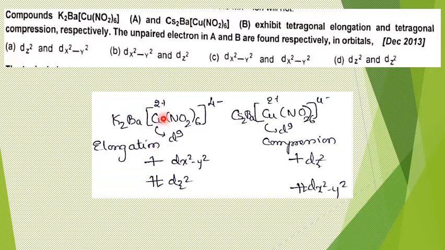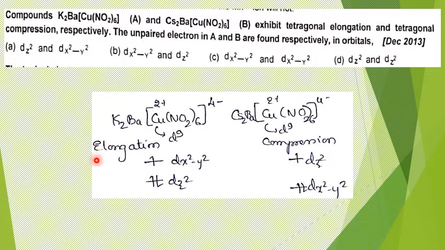Now first, before going to this, you should identify this to be a Cu2+ system. Say this is K2, and B8 is in 2+ oxidation state. Totally this makes 4+ charge, therefore this should be 4 minus. This is NO2 6 minus, and therefore it should be 2+. You should be able to identify the copper oxidation state in both the complexes to be 2+, which is a d9 system. Now, because of elongation, the energy of the z square orbital decreases, and for the same reason, the energy of the dx square minus y square orbital increases.